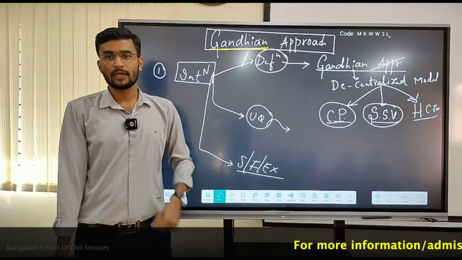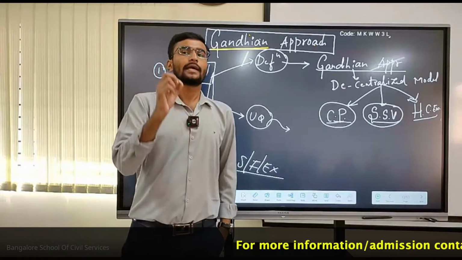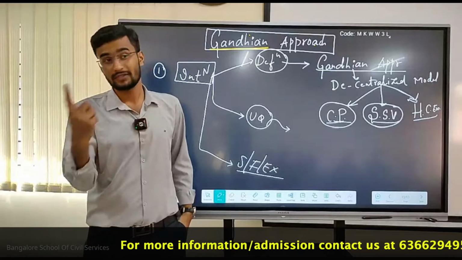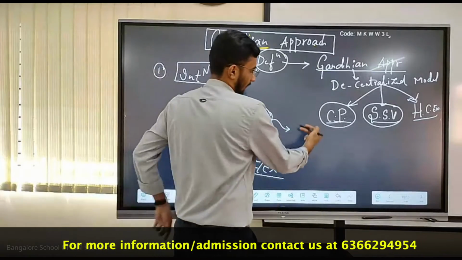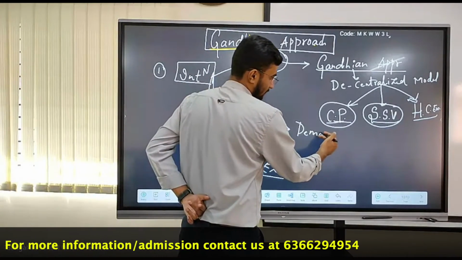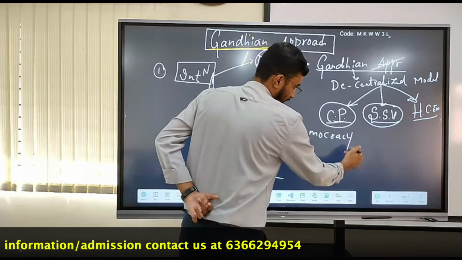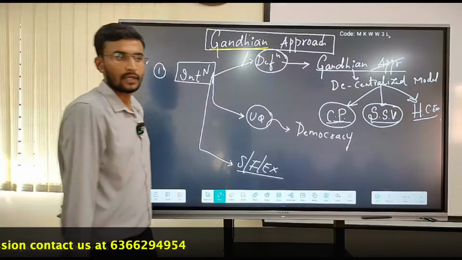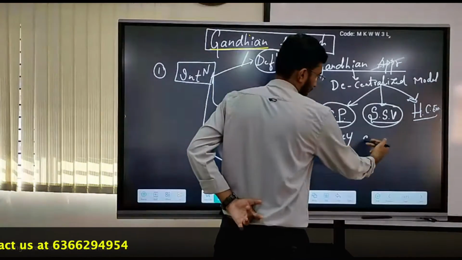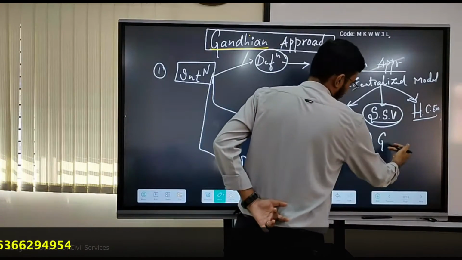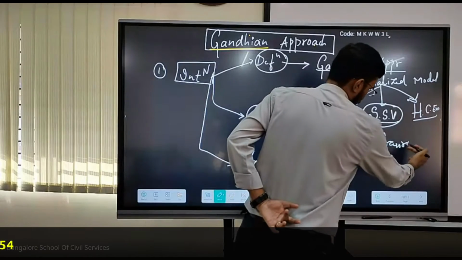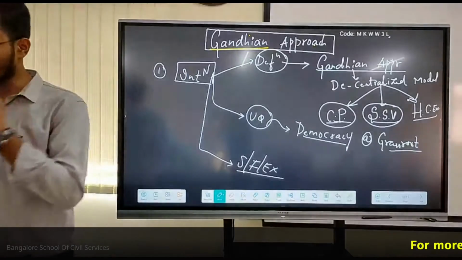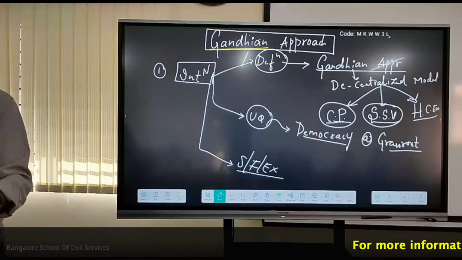Or else I can say democracy at grassroots level. It is as simple as that. Democracy near to our doorstep, or democracy at grassroots level. Exactly.